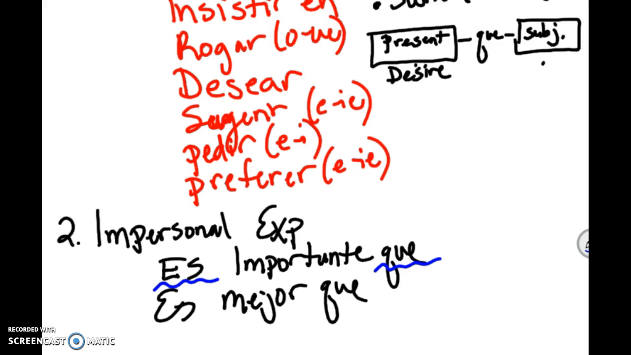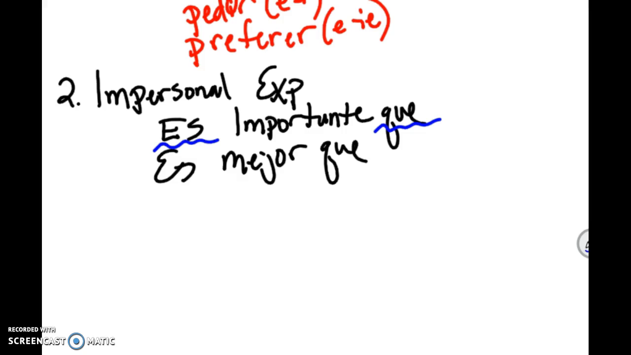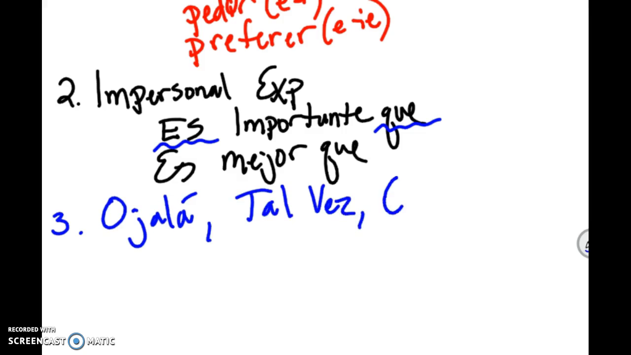All right? The number 3 reason that we use subjunctive. What's the number 3 reason that I gave you to use subjunctive? Mark. Okay, good. Ojalá, tal vez, and quizás. Now, friends, what does ojalá mean? God willing. God willing, or sometimes we just say hopefully, right? What do tal vez and quizás both mean? Maybe or perhaps.